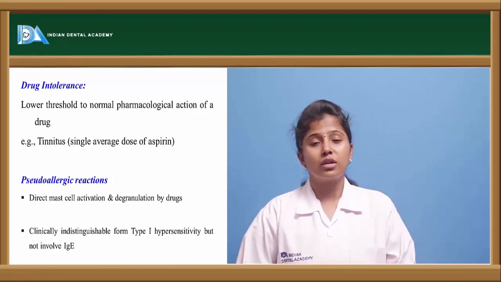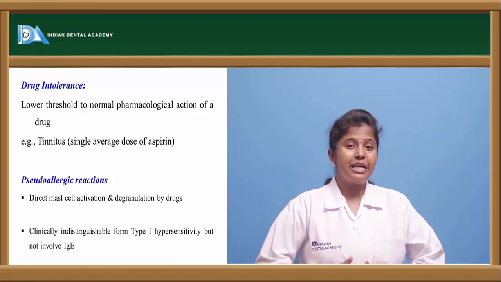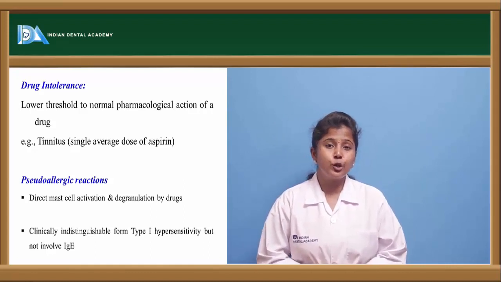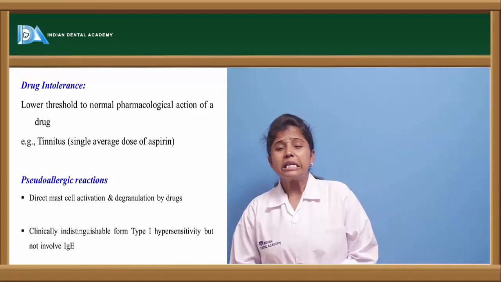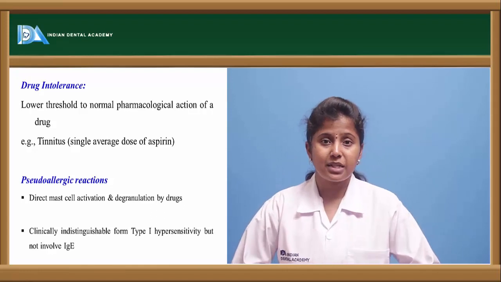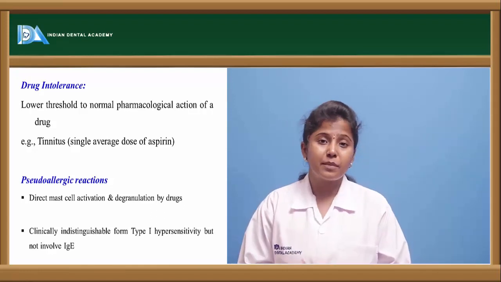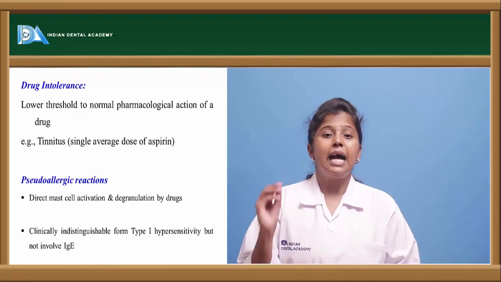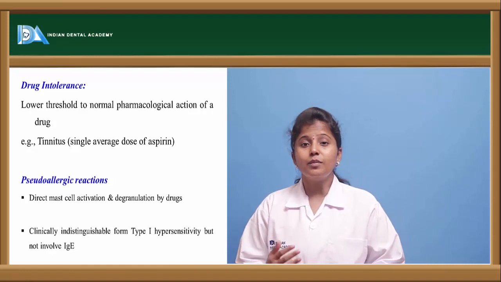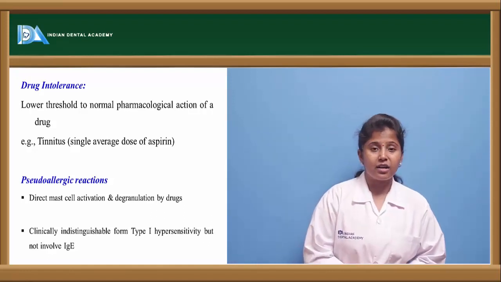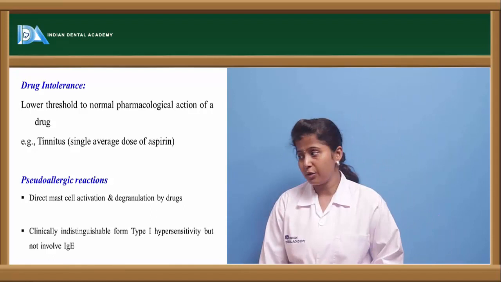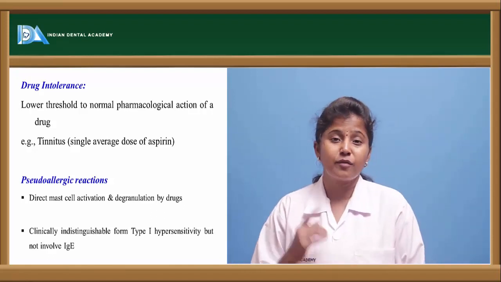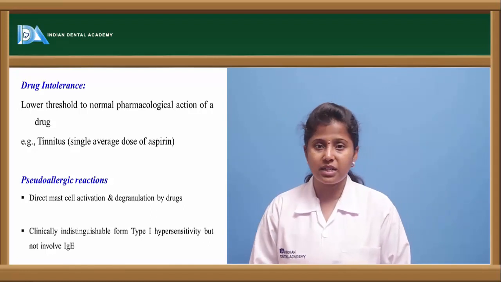The other one is pseudo-allergic drug reactions. Here a few drugs release histamine. If we take drugs like skeletal muscle relaxants such as D-tubocurarine and mivacurium, these drugs release histamine from the mast cells. They act indirectly on the mast cells and cause degranulation, and thereby the histamine is released. Because of the histamine, the allergic reactions occur. These are the adverse drug reactions of these drugs, and we can say these come under the category of type 1 hypersensitivity reactions.